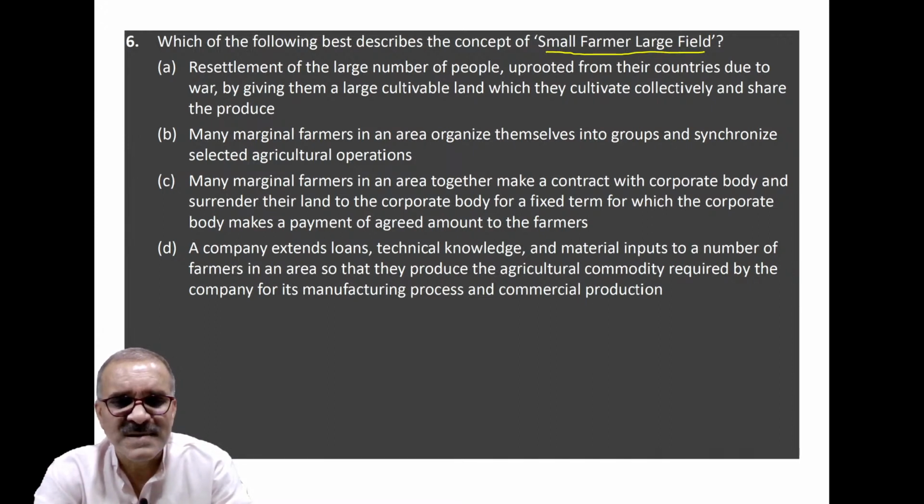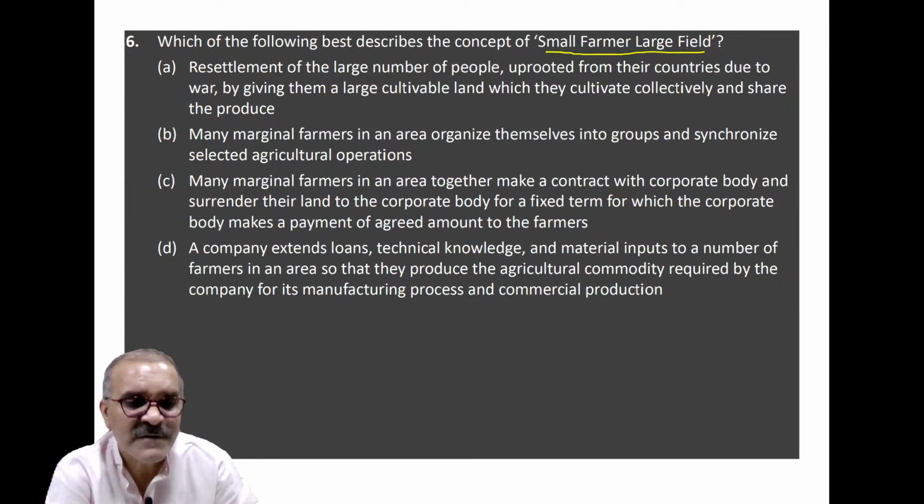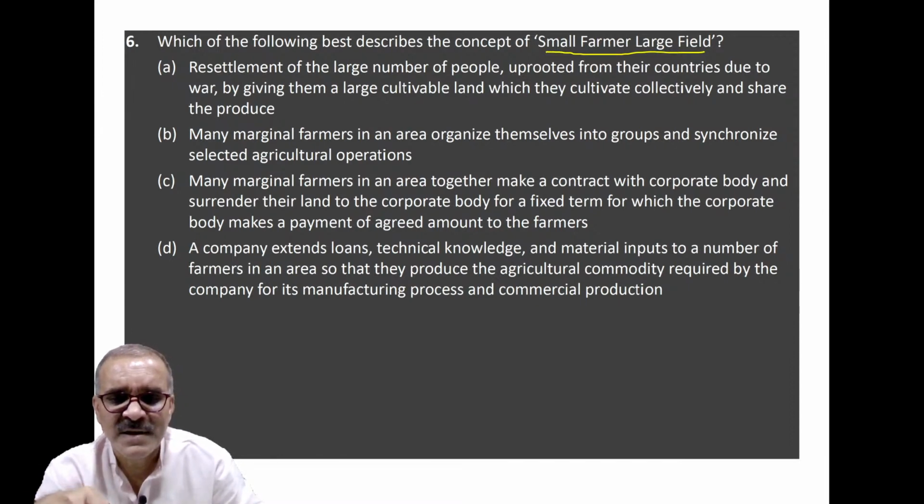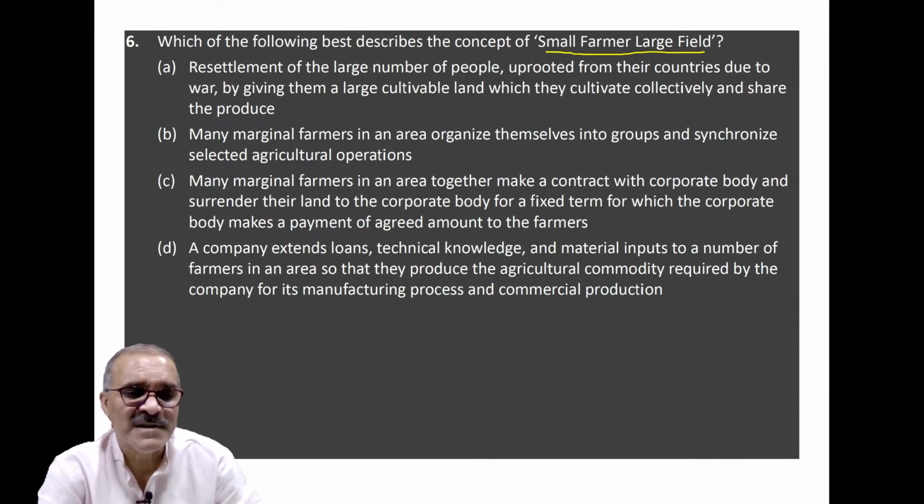So in this case, something was done in some foreign countries, which India borrowed, and under the Indian Council of Agriculture Research, ICAR, one pilot project was operated in Odisha, under which it was found that if small or marginal farmers of a particular area put their whole land in a pool, do same-crop farming, sell the produce together and share the profit, their income increases because here comes economy of scale. Clear?